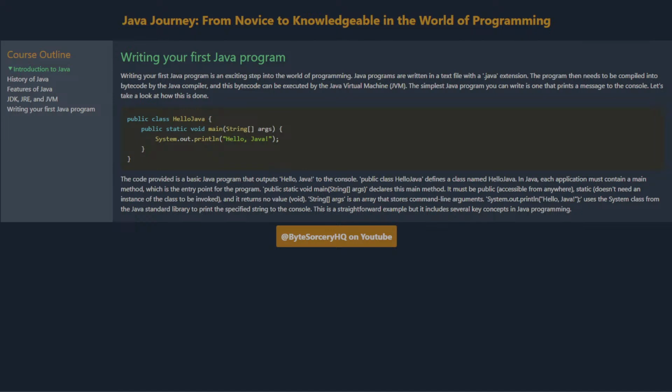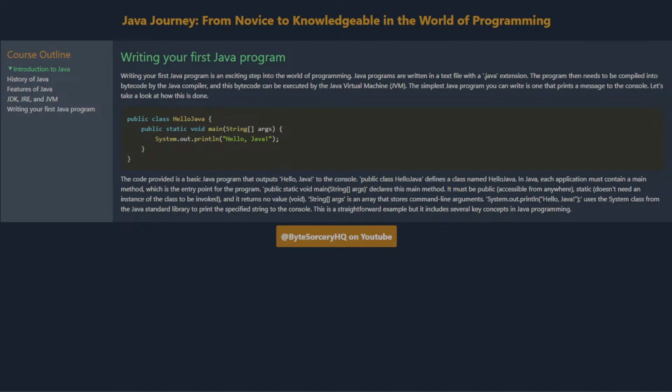The code provided is a basic Java program that outputs Hello Java to the console. public class HelloJava defines a class named HelloJava. In Java, each application must contain a main method, which is the entry point for the program. public static void main(String[] args) declares this main method. It must be public, accessible from anywhere. Static doesn't need an instance of the class to be invoked, and it returns no value, void. String[] args is an array that stores command line arguments.